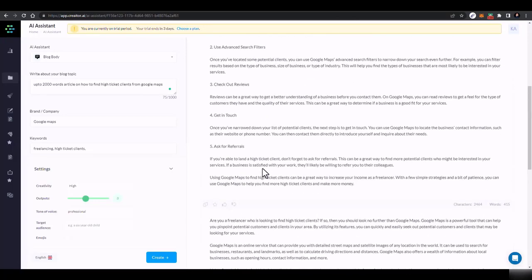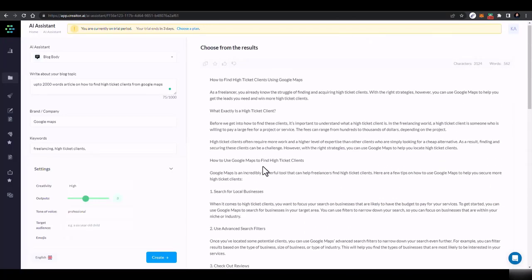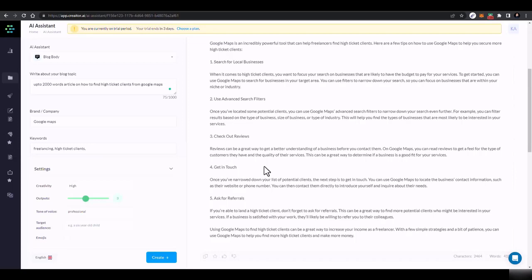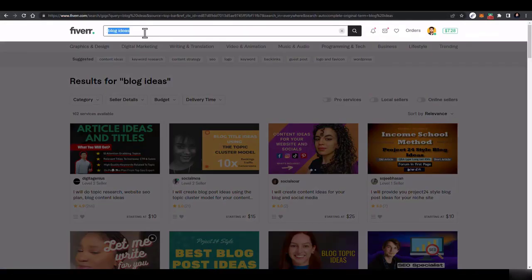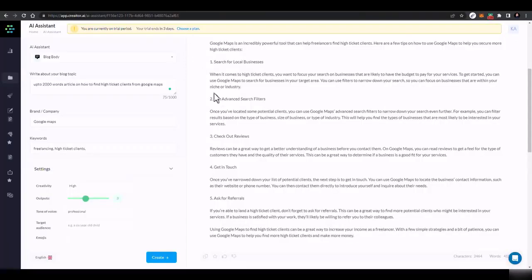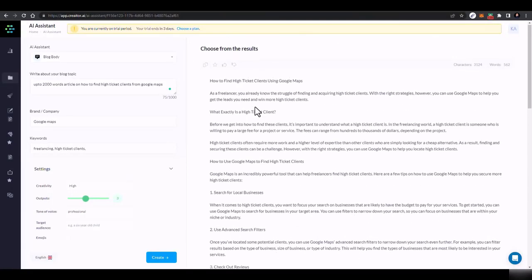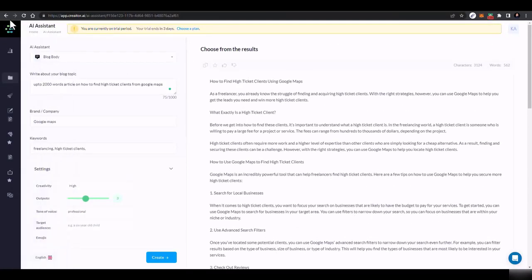Now you have 3 to 4 multiple copies. You can check it, review it, and anything that works for you, you can provide it. And I have shown you that for article writers, writing a 700 to 800 words article ranges from $100 to $1,000. So it depends on what type of clients you get, and you can charge according to that. And that is how easy it is to generate an article.